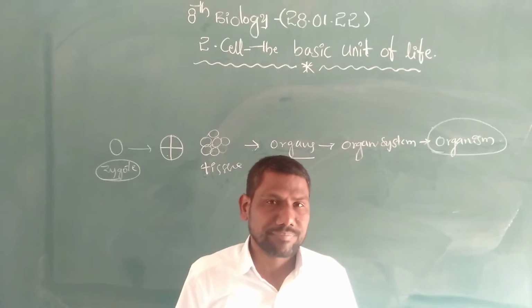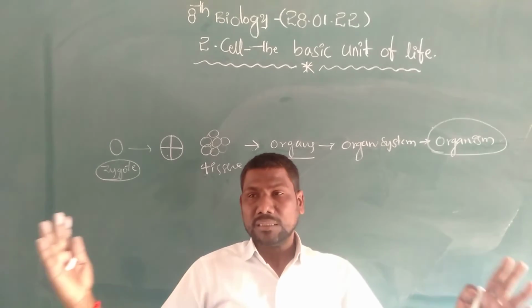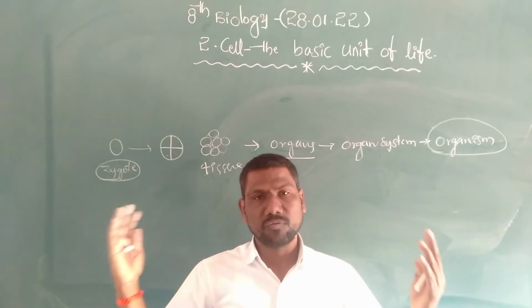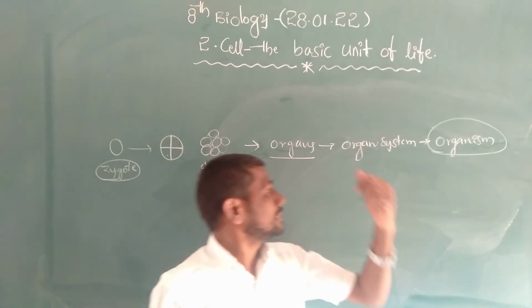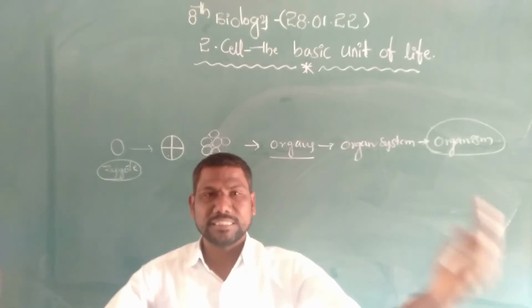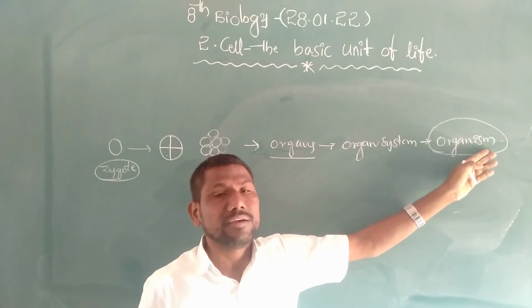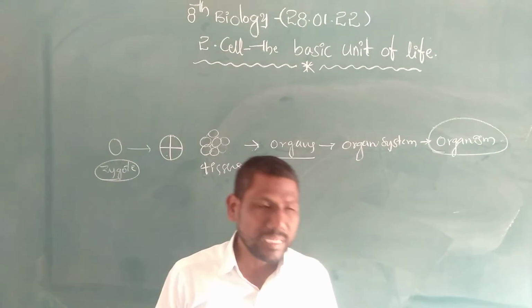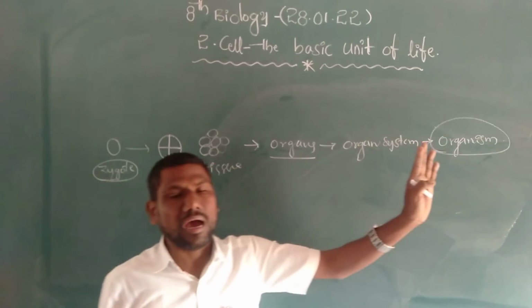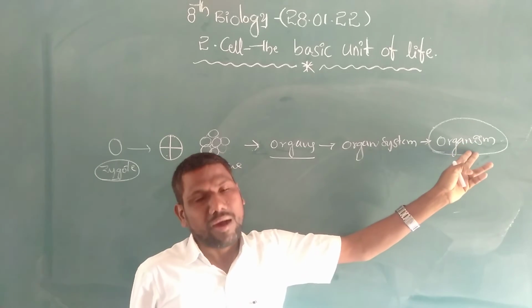Next, these four walls in one room are similar to tissues. These are arranged in a systematic manner and form one room. Like this, the cell is the basic unit to form one organism.